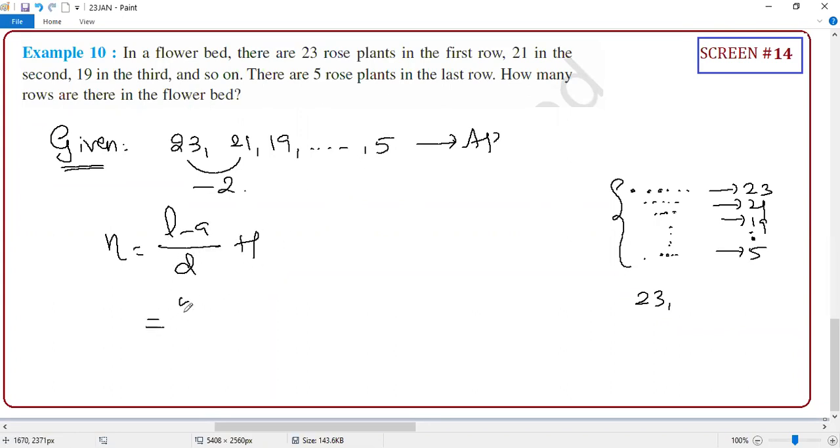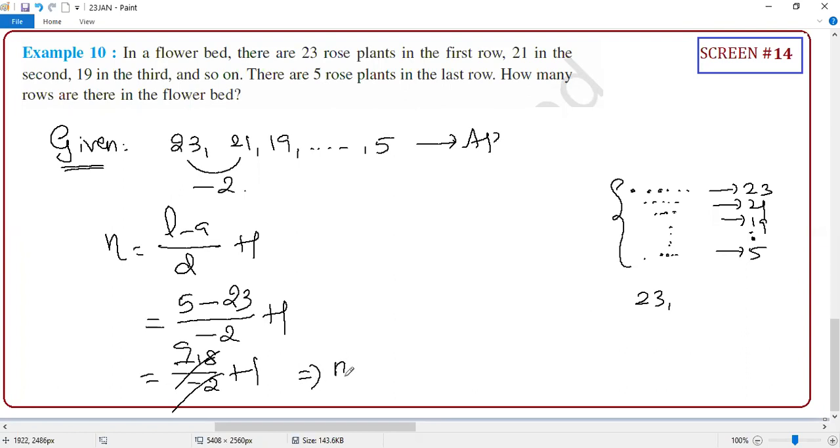L equals 5. Minus A is 23, by minus 2, plus 1. So 5 minus 23 is minus 18. Minus 18 by minus 2 plus 1. So 9 plus 1, 10.